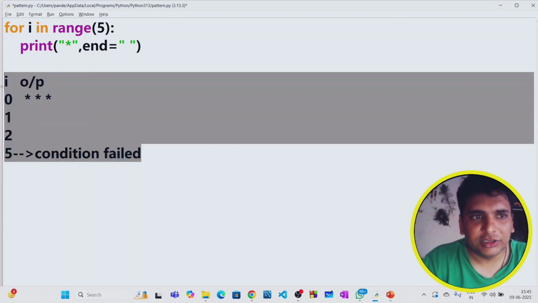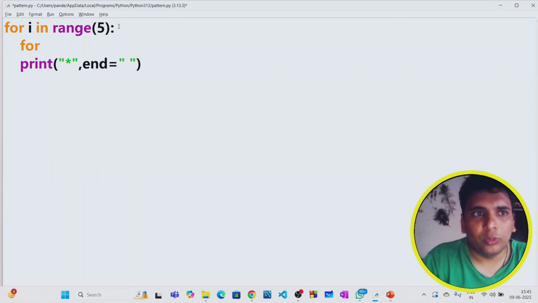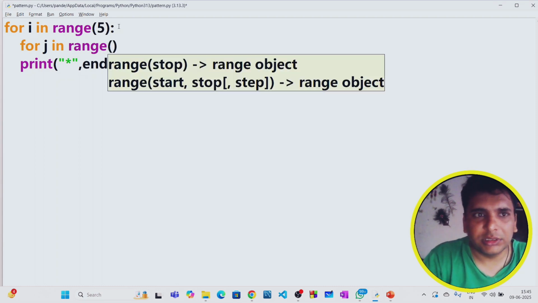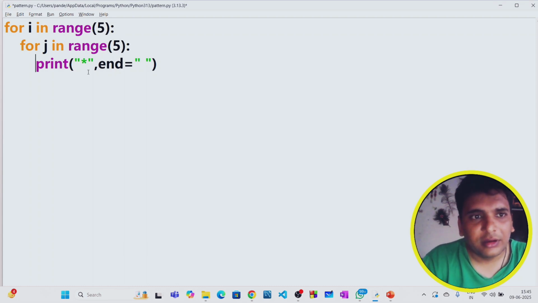Now we understood this. Now I wanted to print one more time, so for that I am taking one more loop, for j in range of 5. Simple, range of 5, and then star.